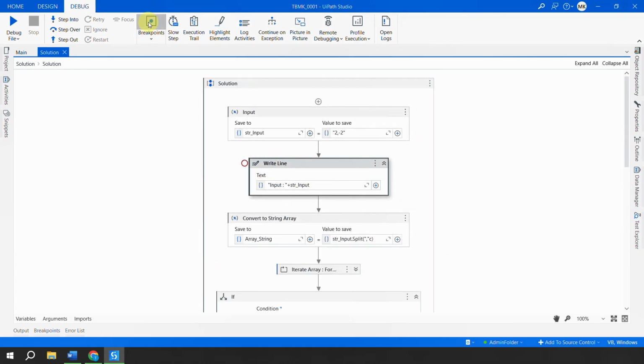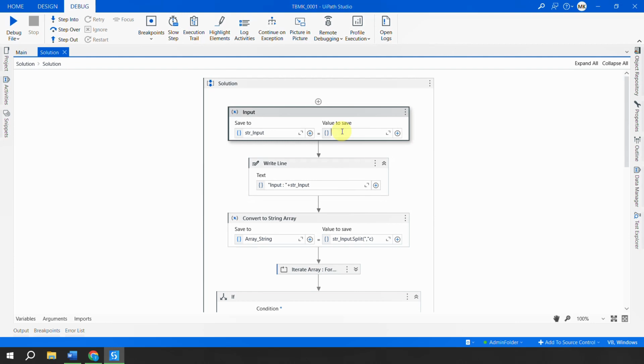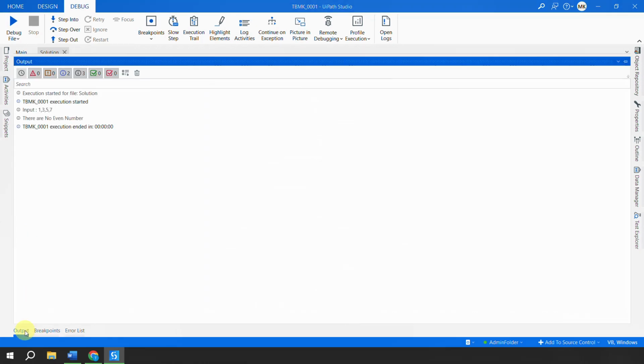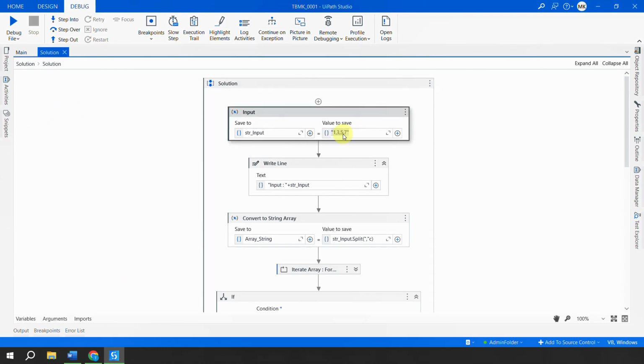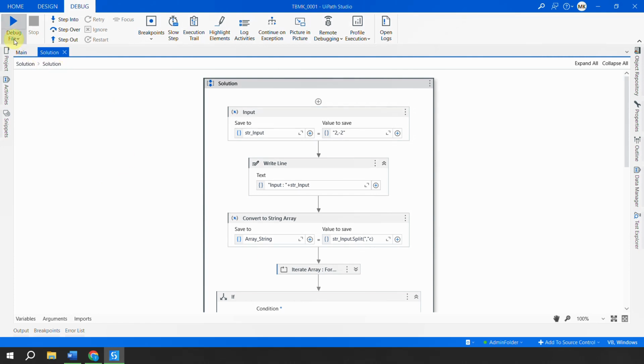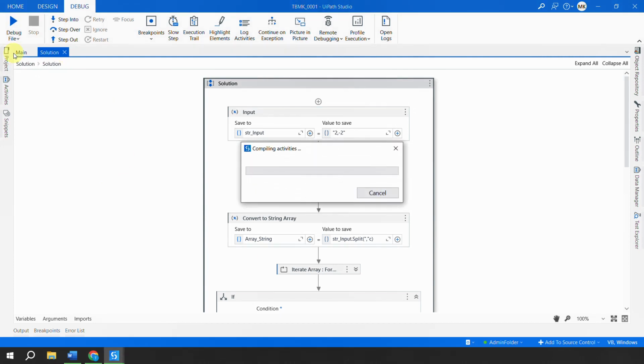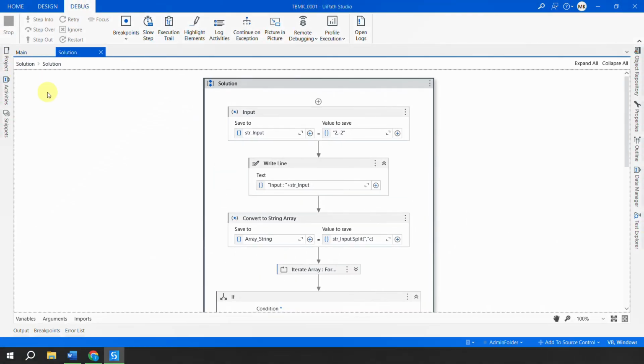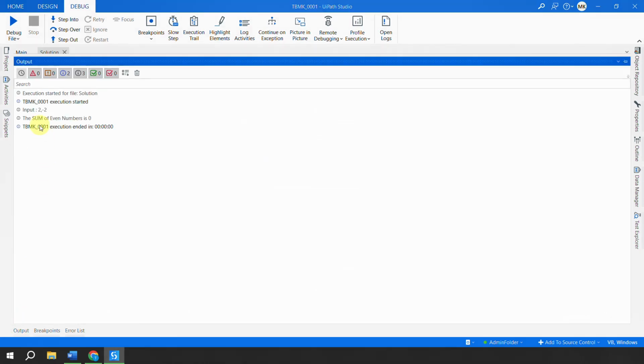And to test this, I'll go here and I'll pass the value something like this, 1357. Save this, go here and say run the file. And now in the output, you can see that there are no even numbers. Okay. Now let's change this to something like this, 2, -2. Save this, go here and run the file. Now the sum is actually 0, and because of that boolean flag, previously it was saying no even numbers, but this time it is saying that the sum of the even numbers is 0.